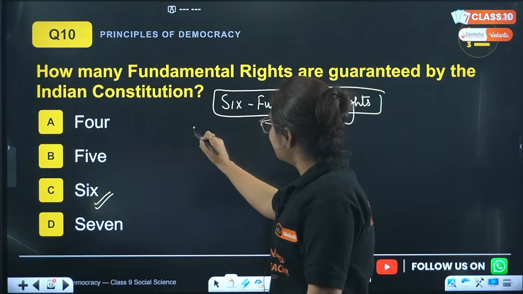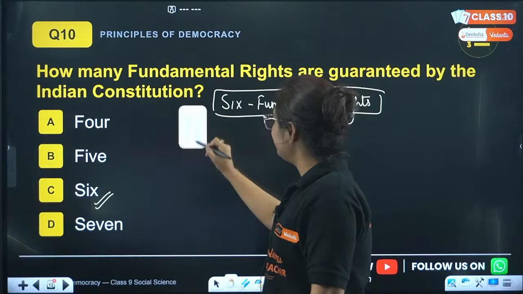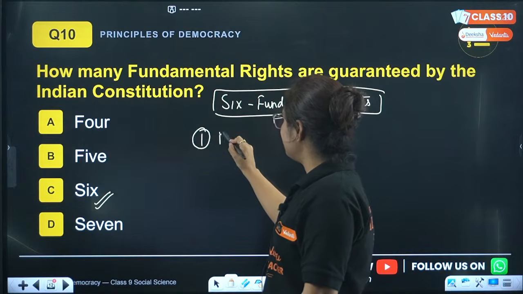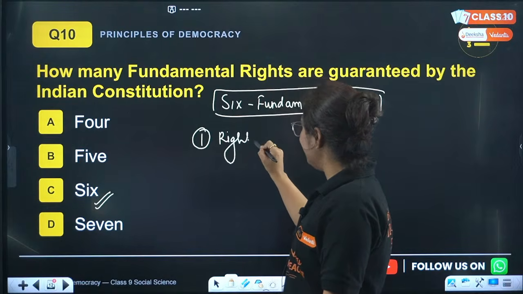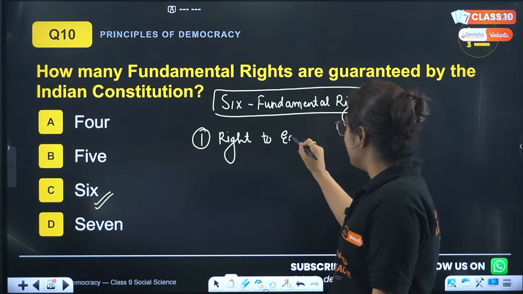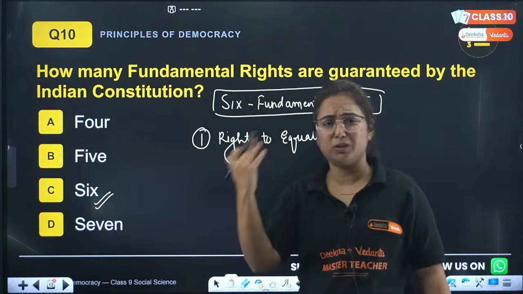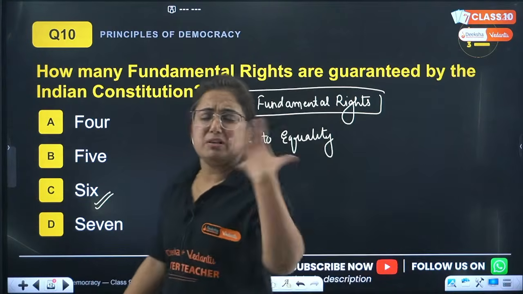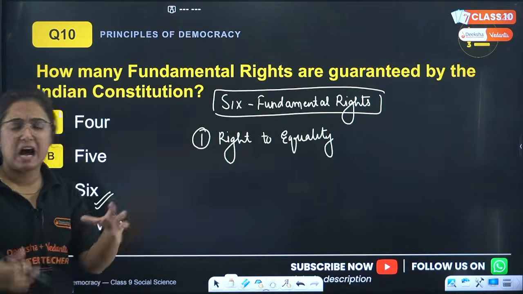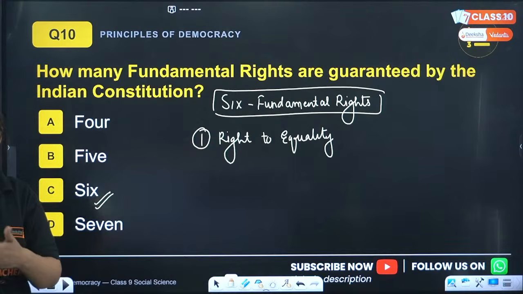Now, can we name all of them? Chalo. The first one talks about right to equality, that everyone is equal before the law, and no one will be discriminated against on the basis of caste, color, creed, race, anything.